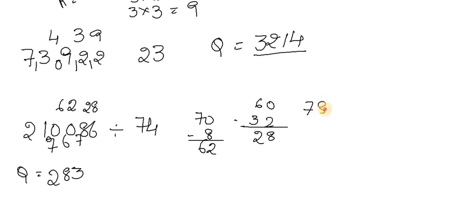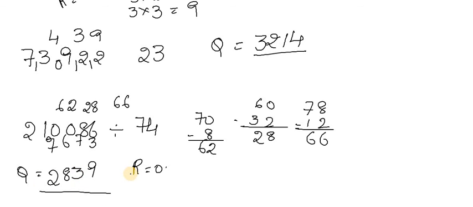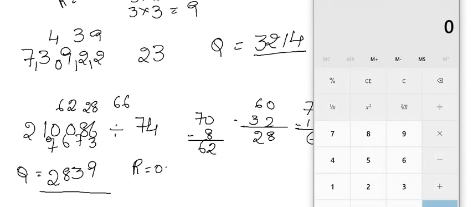4 3s are 12, 78 minus 12 is 66. 7 9s are 63 and the remainder is 3. 4 table 36, 4 9s are 36. So the remainder will be 0. So this is your quotient, 2839. Let's find out with the calculator. 210086 divided by 74. So the answer is 2839. Is it clear?